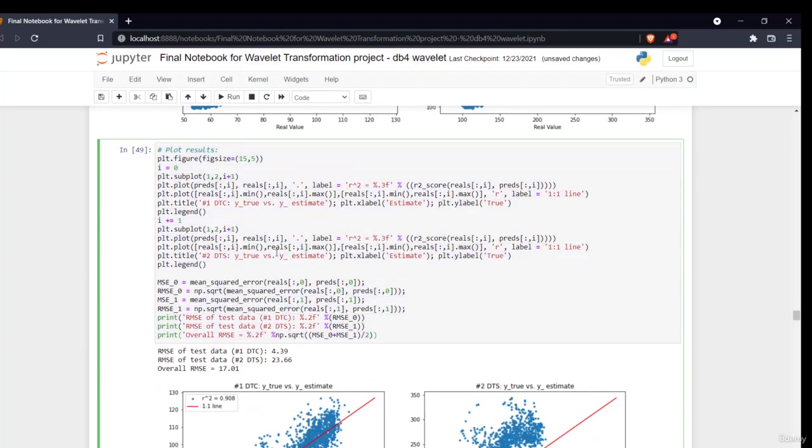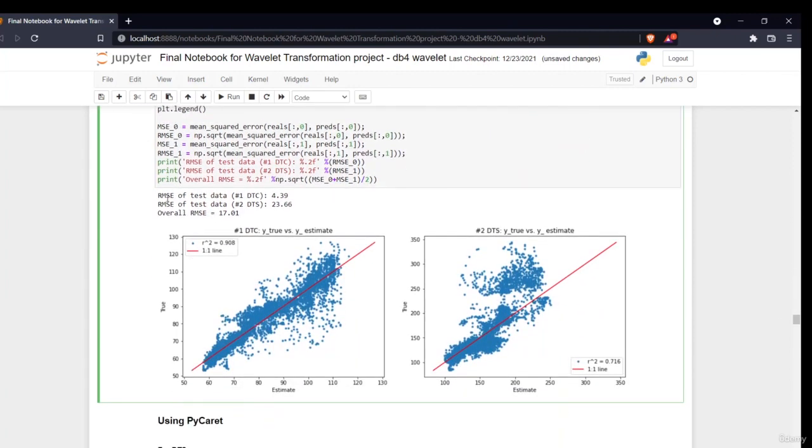Don't get confused by all of this code. It is pretty simple. I'm just asking for my R square, telling it to plot these values, and obtaining these values. Here i equals 0 means the first value. In this one, i equals 1 means the second value, that is, the second column of that list, for the DTS value.